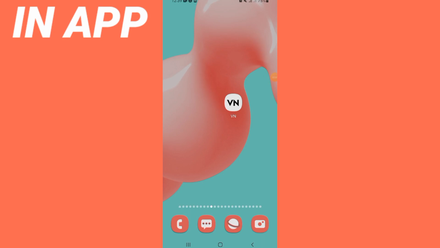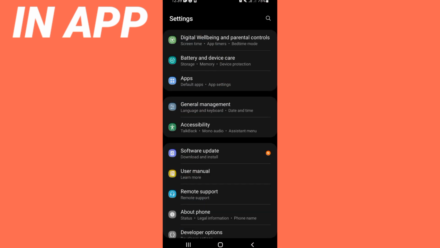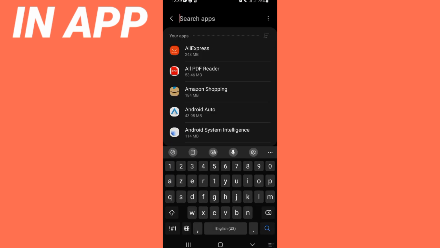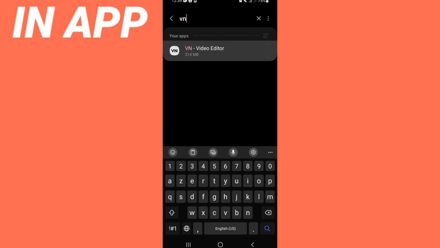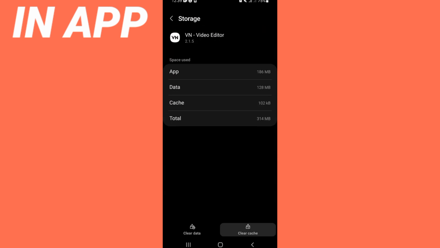Today I will show you how to fix VN Video Editor's sound problem easy and quick. All what you need to do is to open your settings of your mobile phone, click on Apps option, and here in the search bar search for VN Video Editor and click. Now you will see this list, go to Storage, click Clear Cache at the corner of the screen and back.